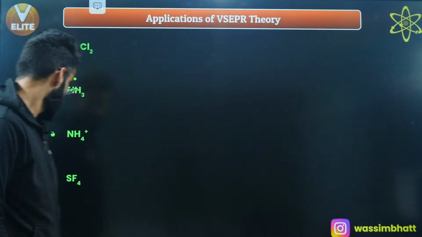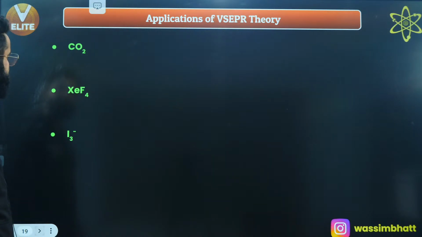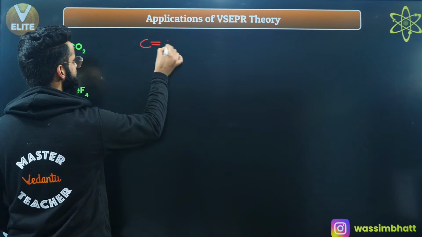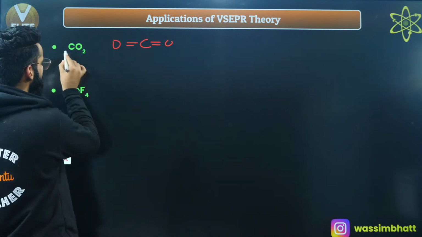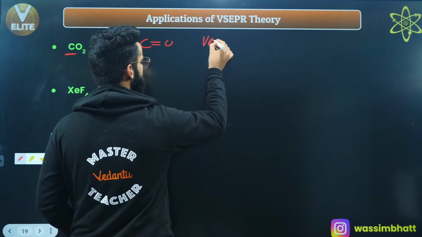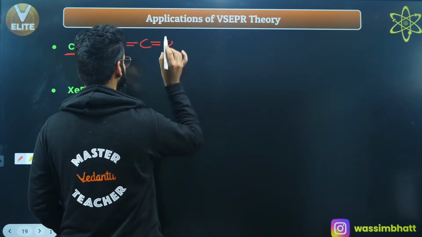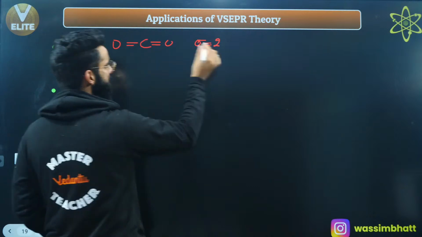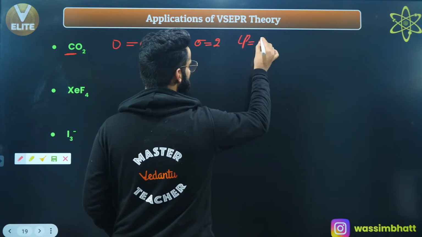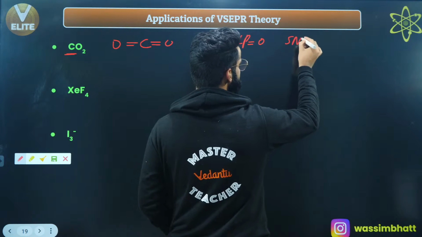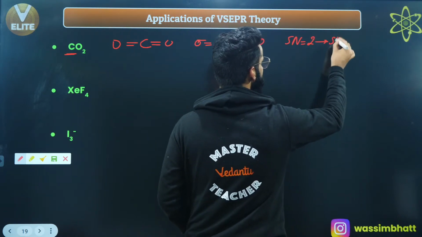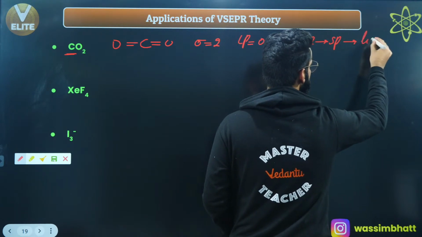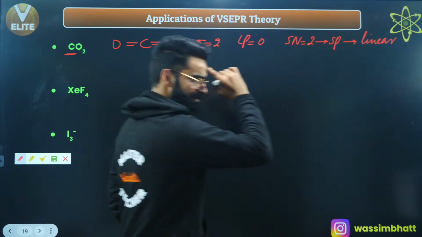Okay? Talking about a few more examples. Well, if you talk about carbon dioxide, right? This is carbon dioxide, people, as you all must be knowing. So how many valence electrons on carbon? There are 4 valence electrons, right? So how many sigma bonds first of all? There are 2 sigma bonds, right? There are not 4 sigma bonds, 2 sigma bonds. Is there any lone pair on carbon? There is no lone pair on carbon. So steric number is 2 plus 0, that is 2, right? So hybridization is sp, right? Central atom does not have any lone pair. So whatever is going to be the geometry, same is going to be the shape, linear, both, right?